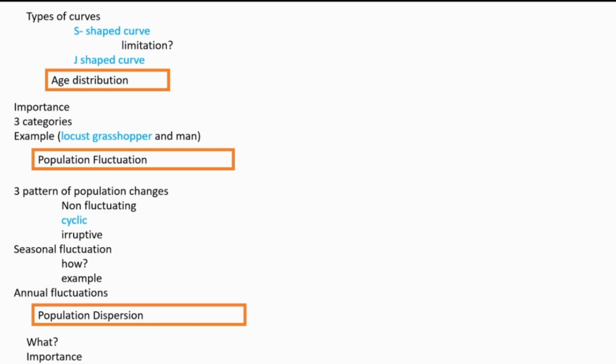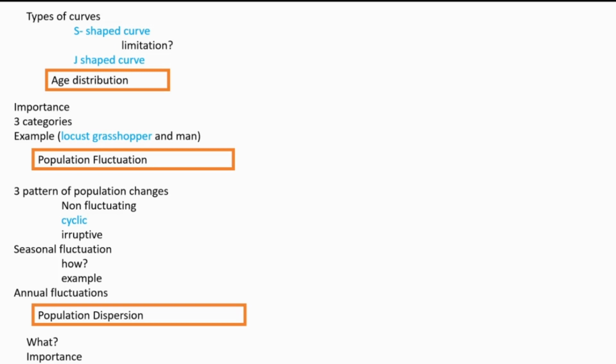Example again locust grasshopper. They are inactive most of the year. And suddenly the population number is increasing. And they immigrate to the nearby fields and flourish. It's an example for annual fluctuation.